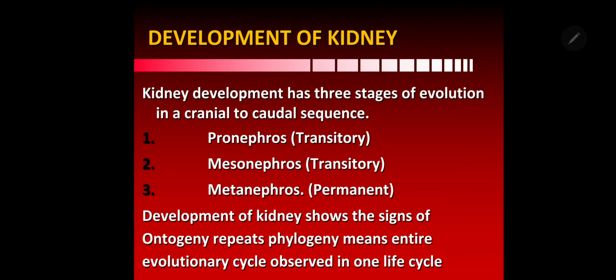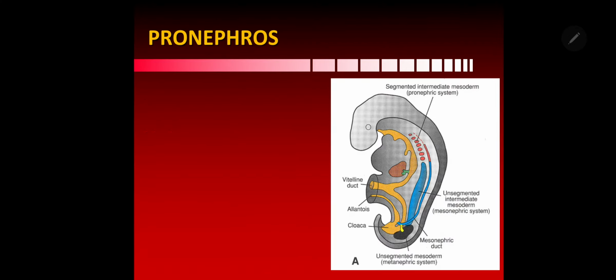So when you are in the womb during development, you show all these evolutionary changes that happened through the millions of years. All the organs undergo these features, but the kidney shows them significantly. That's why we say development of the kidney follows the pattern of ontogeny repeats phylogeny.